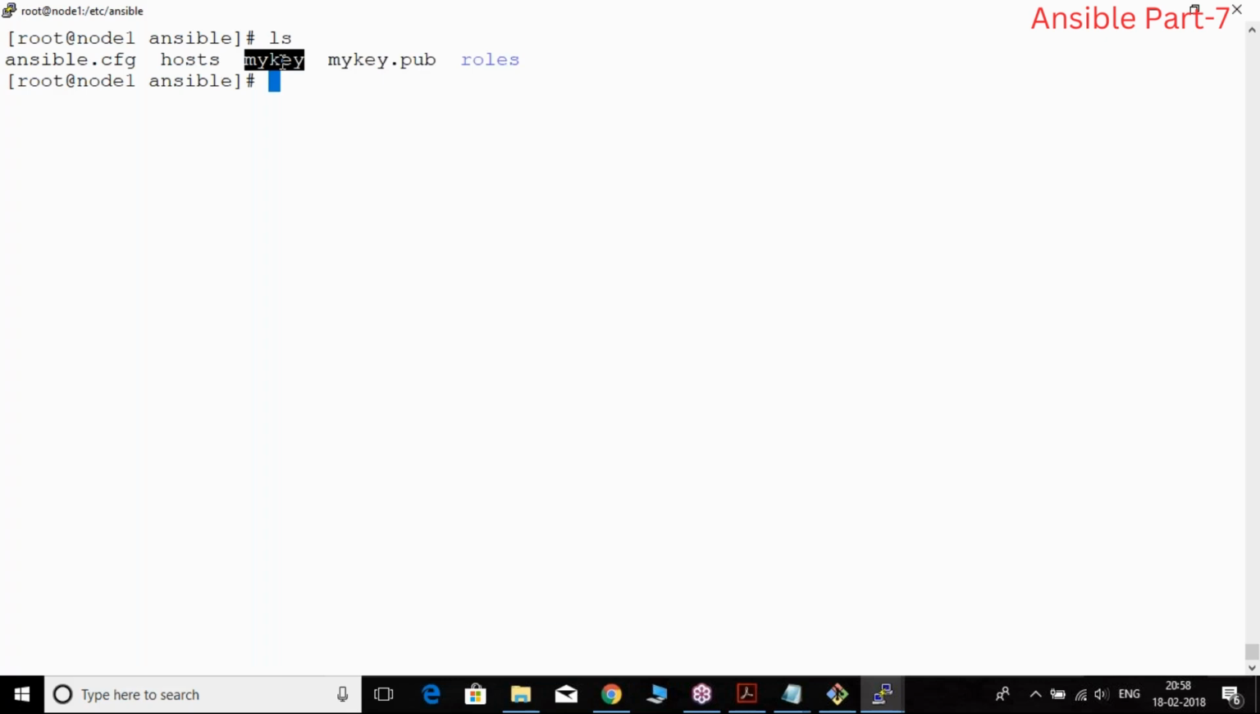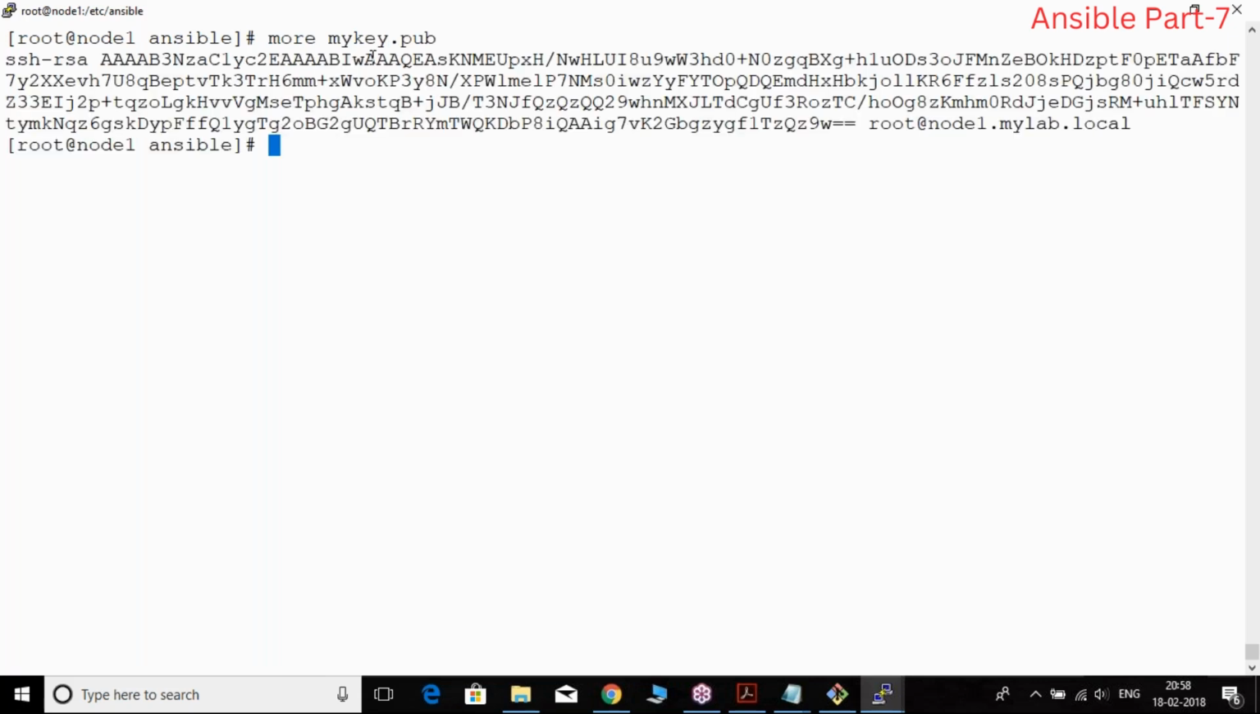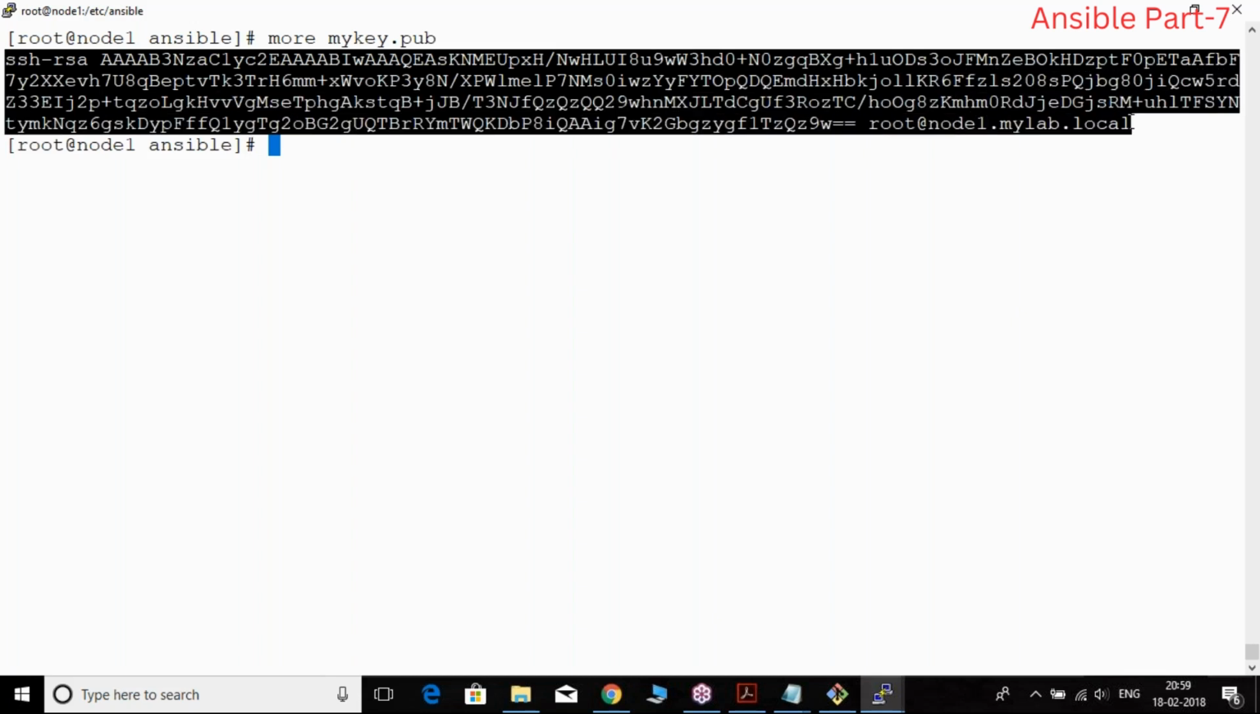Right? This is a key and that is a lock, kind of thing. So what I'll do is copy this into my ANSADM user. So, more mykey.pub. This is the file, the public key we need to copy. Okay, so I'll try to copy this. This is the file.